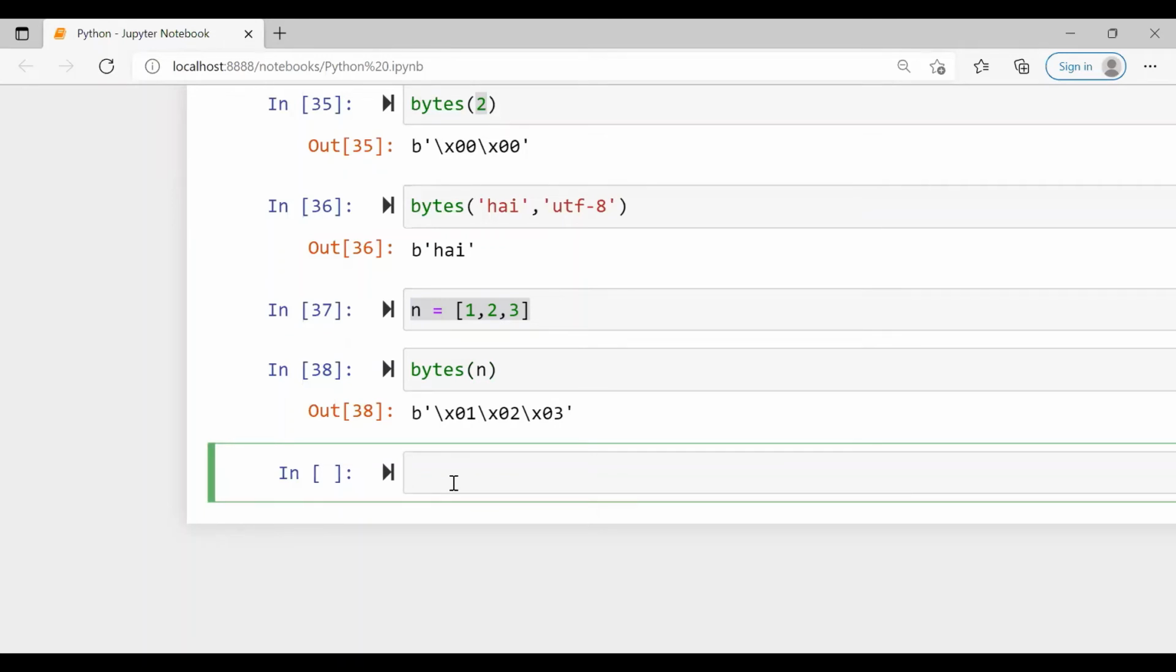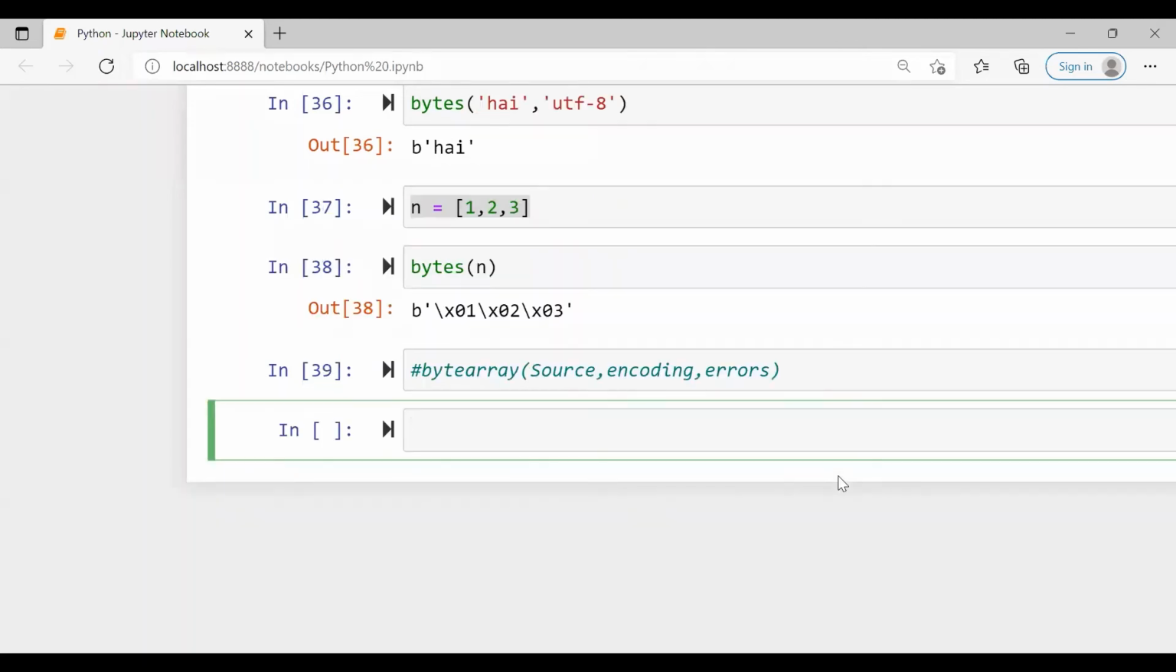The next data type in the binary category is called bytearray. Bytearray returns a bytearray object, an array of given bytes. In bytes, it returns the bytes. Here it will return an array of the given bytes. The syntax is again the same. We can write it as bytearray of, again, the source. The rules are the same for source, encoding, and errors, right?